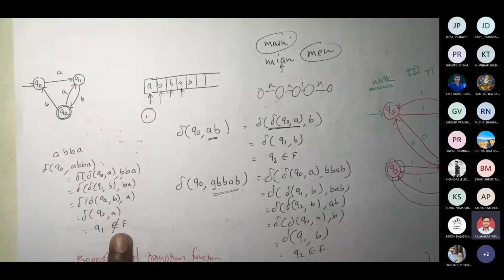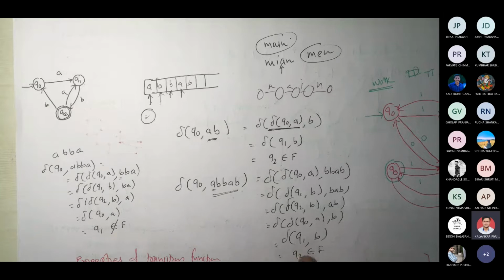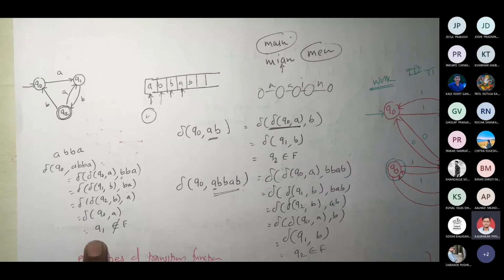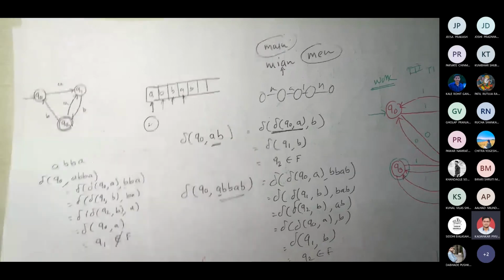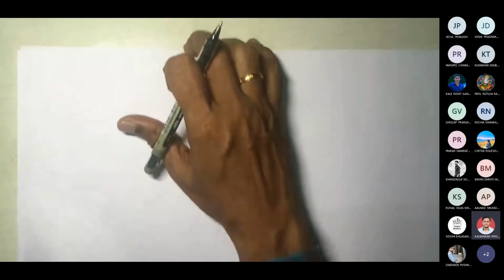Have you understood what I said? This was one example where, whatever state you get, if it is a final state, then the string is accepted. If you reach some state which is not a final state, then you can say that string is not accepted. Fine. So let us write this definition in a proper manner.